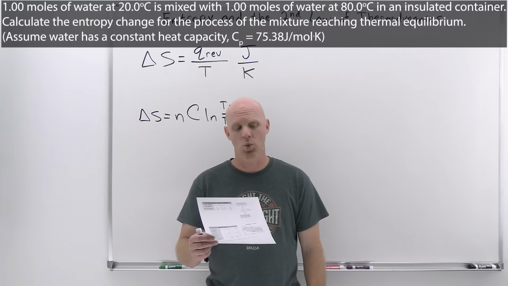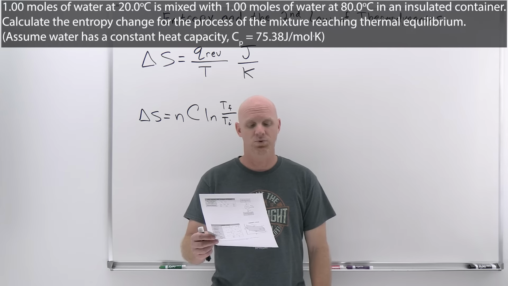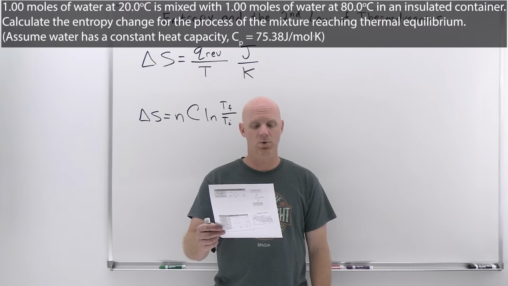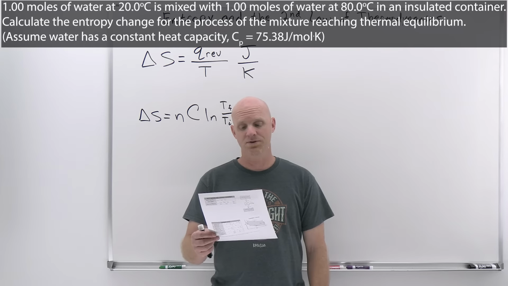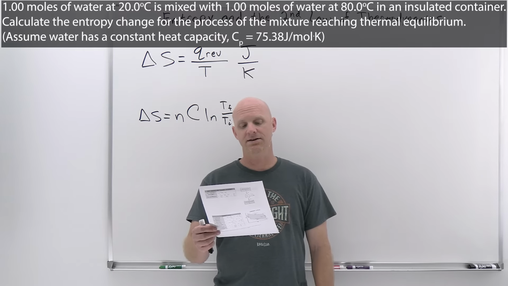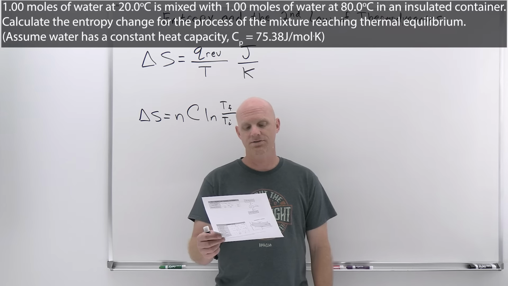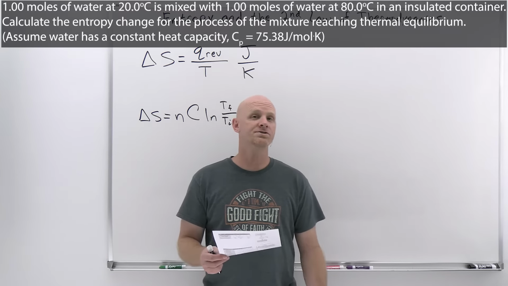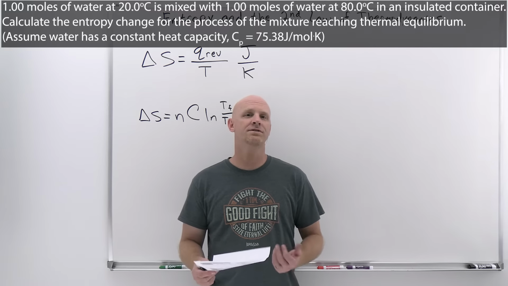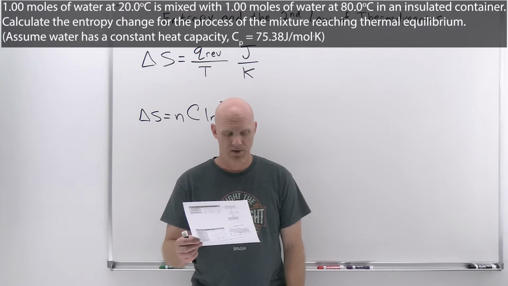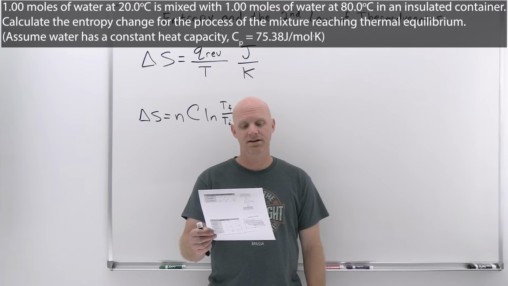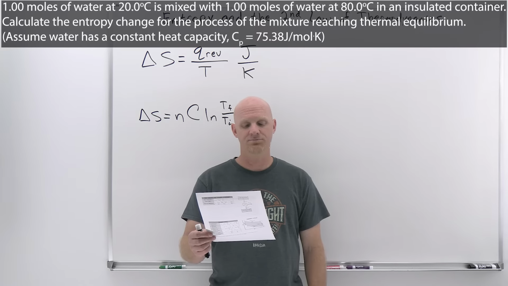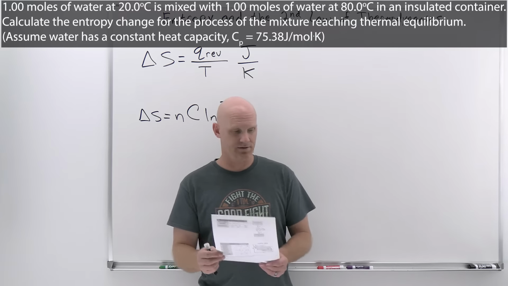A question here says: 1.00 moles of water at 20.0 degrees Celsius is mixed with 1.00 moles of water at 80.0 degrees Celsius in an insulated container. Calculate the entropy change for the process of the mixture reaching thermal equilibrium. So the cold water is going to get warmer, the hot water is going to get colder, till they're at the same temperature. Assume water has a constant heat capacity, Cp equal to 75.38 joules per mole Kelvin.